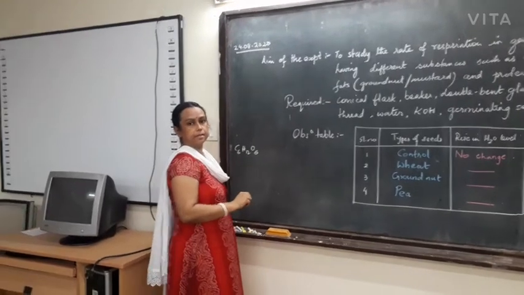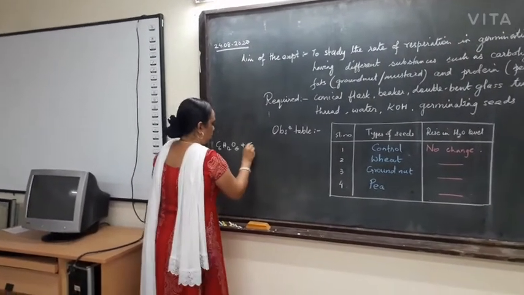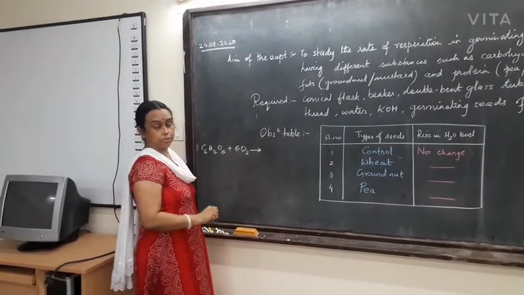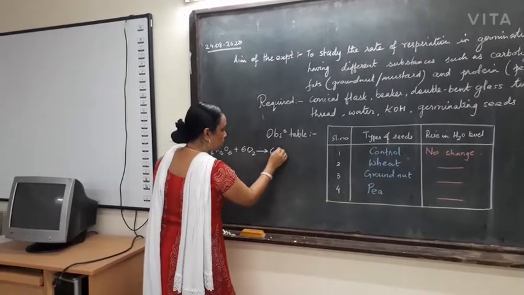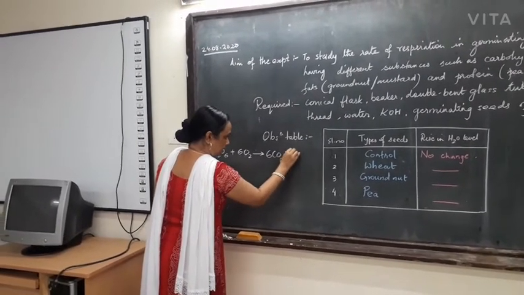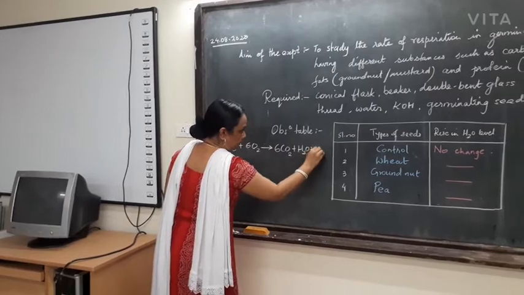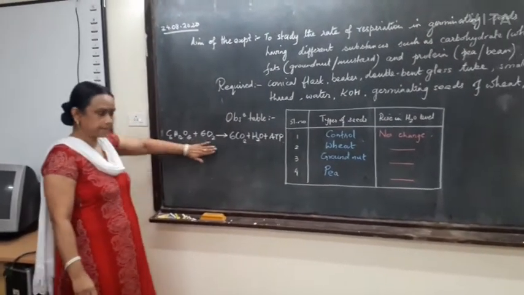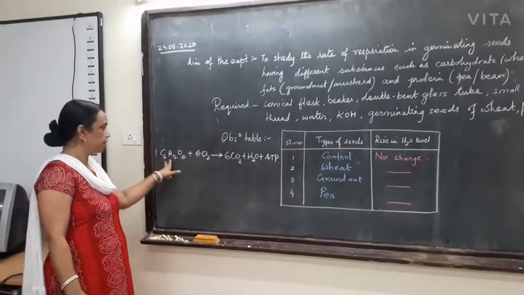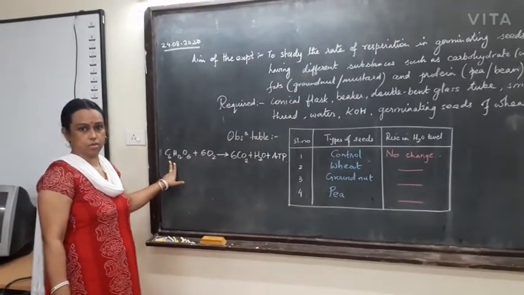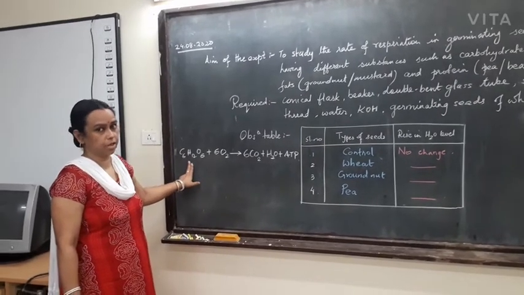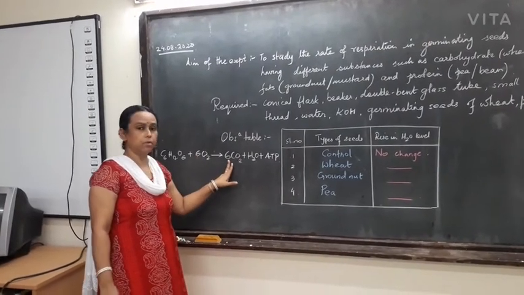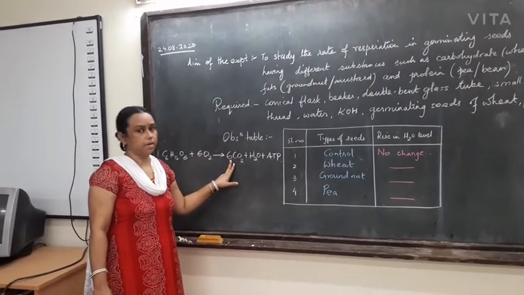glucose is taken as the respiratory substrate, then 6 molecules of oxygen are absorbed to release 6 molecules of carbon dioxide, water and energy. So in this basic reaction, where a carbohydrate such as glucose is used as respiratory substrate, the same number of oxygen molecules are absorbed and the same number of carbon dioxide molecules are evolved.